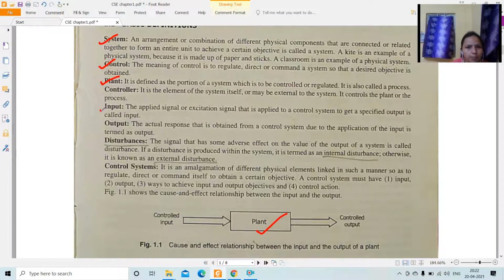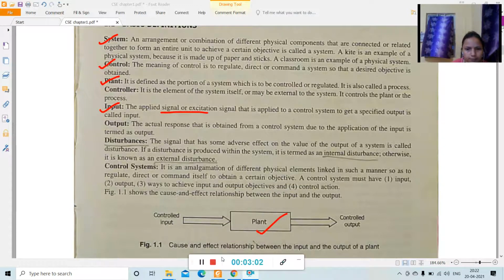Then next one is the input. Input means the applied signal or excitation signal. Then the output is what is obtained from a control system.